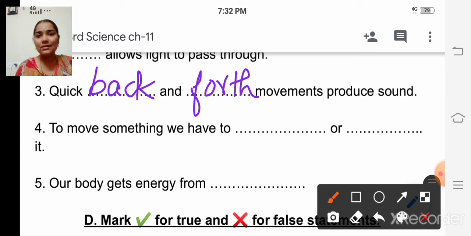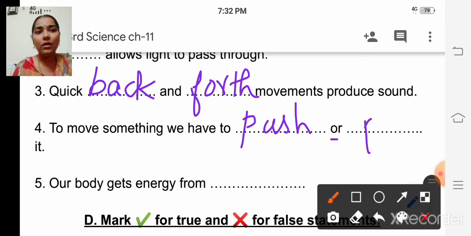Then only the things can move. So, to move something, we have to push or pull it. P-U-S-H, push. P-U-L-L, pull. Okay.